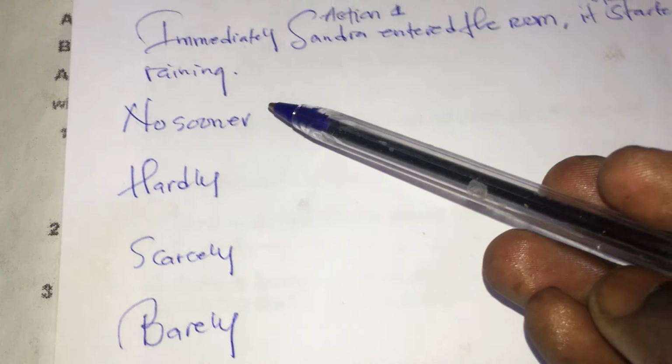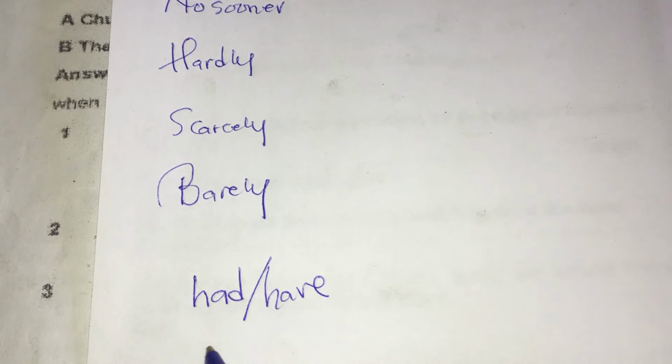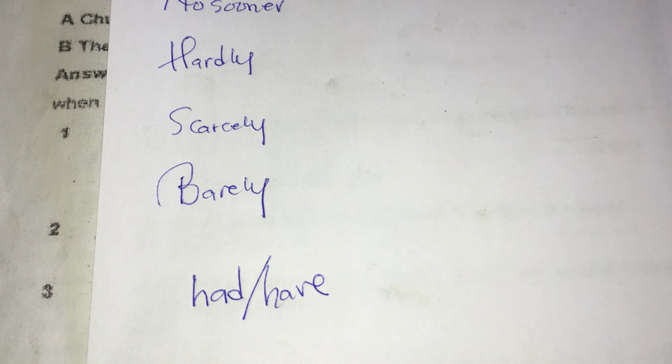Okay, so take note, when you use had, take note that had is simply the past tense of the word have. Okay, so in this case, the main reason why we use had, it's simply helping us to form the past perfect tense. It is helping us to maintain the sentence in its past perfect tense.